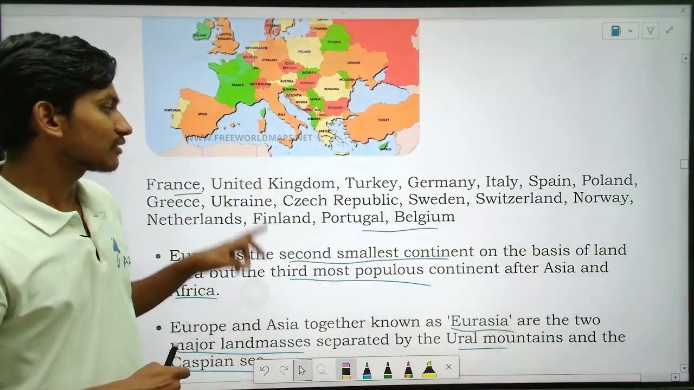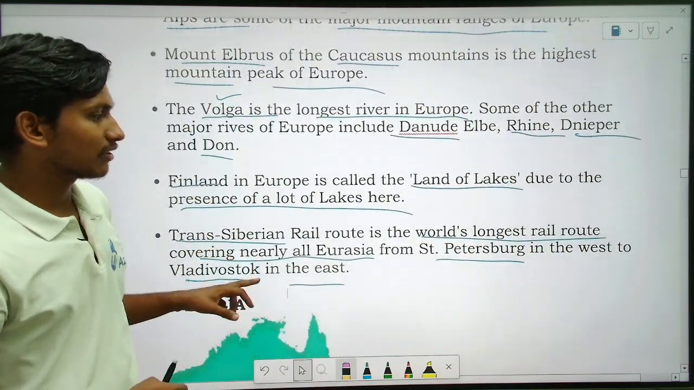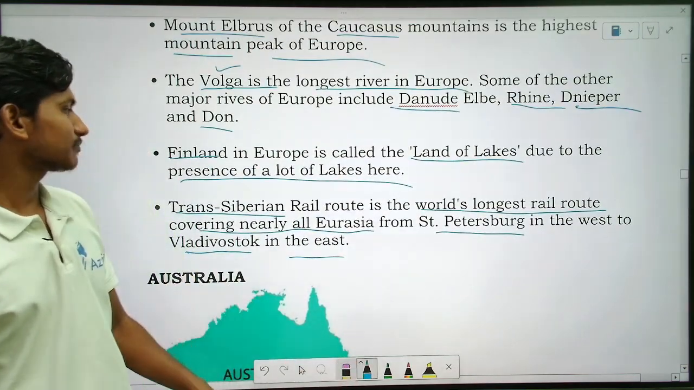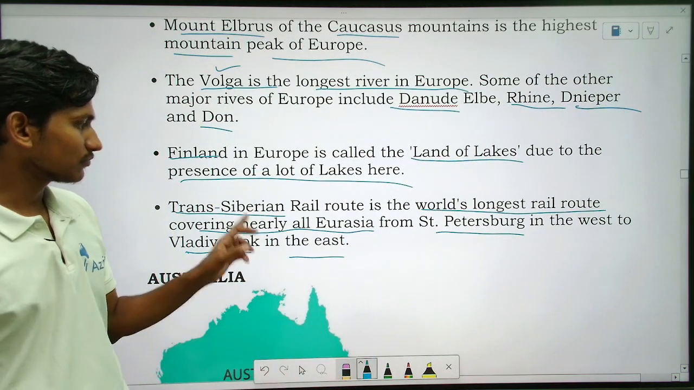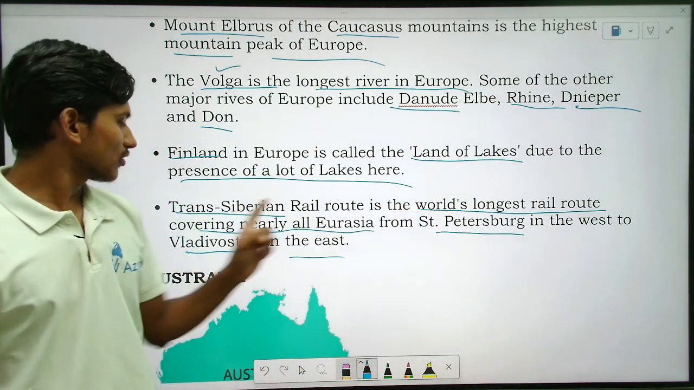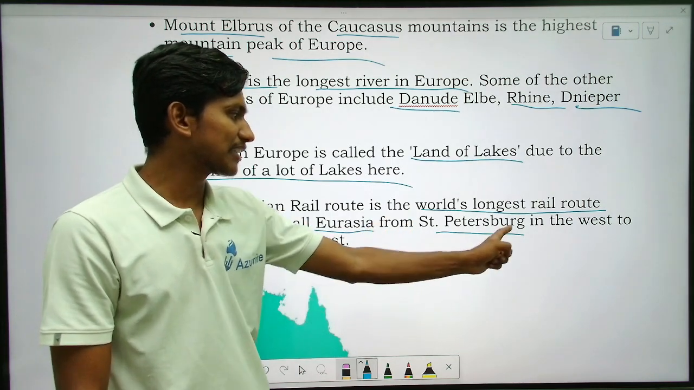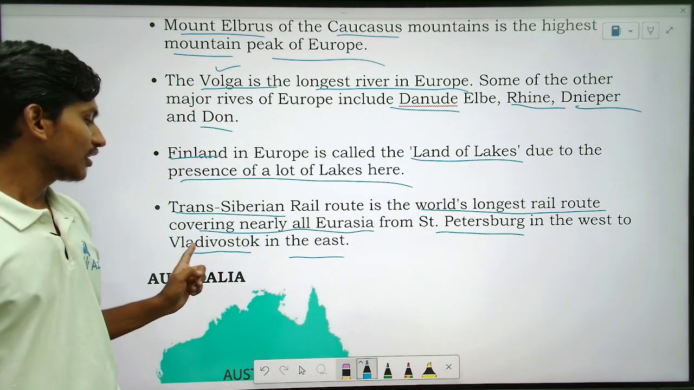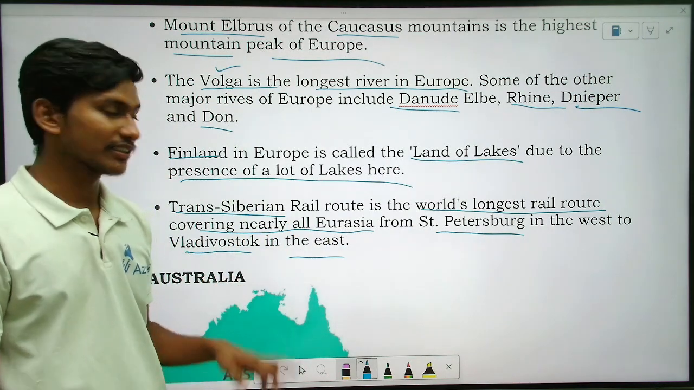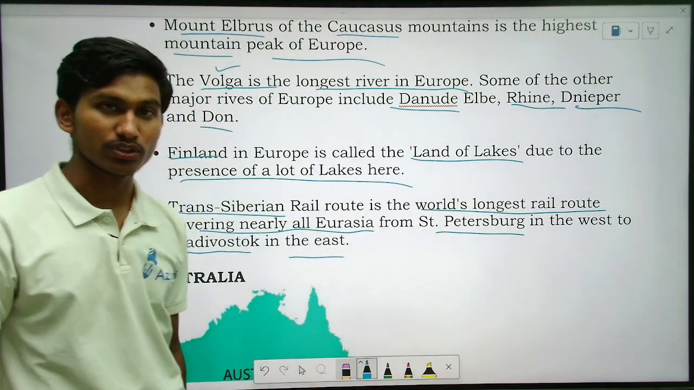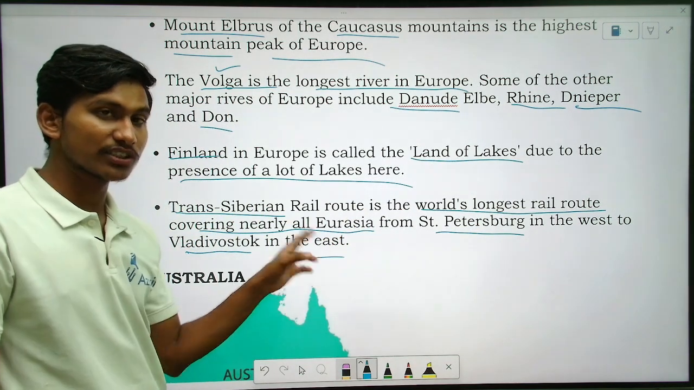So this, the highest, what is that? Rail system, from where to where it is? That is covering nearly Eurasia from St. Petersburg in the west to Vladivostok in the east. That is the Trans-Siberian Rail route, world's longest rail route. Okay, remember from where to where.